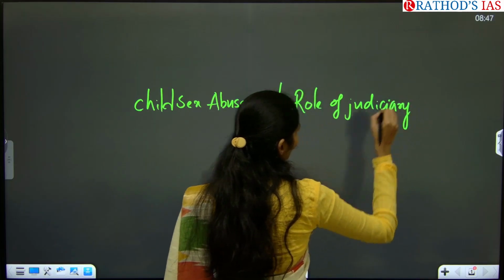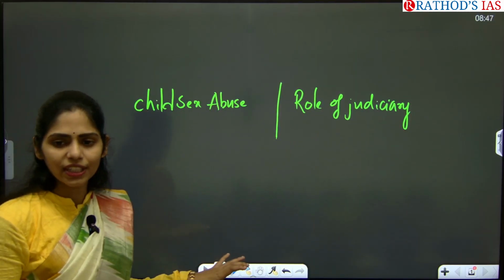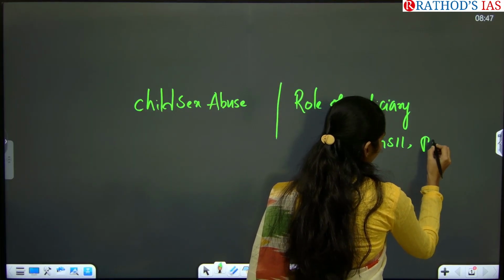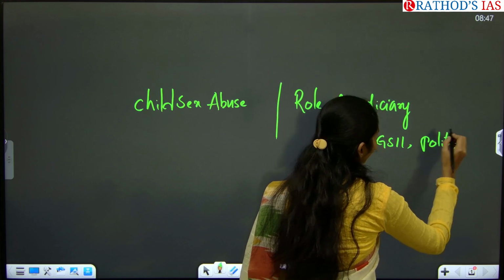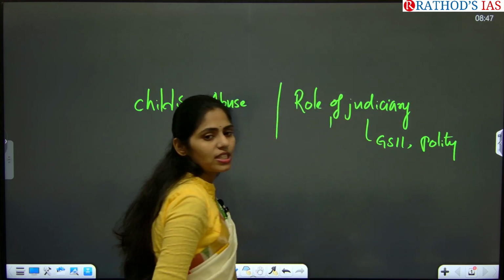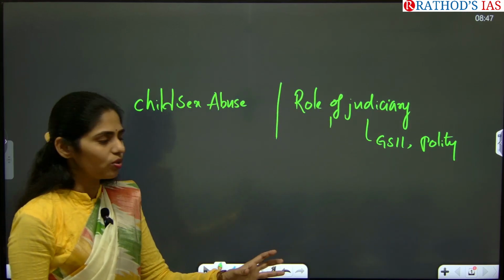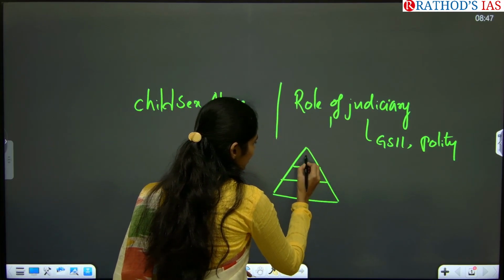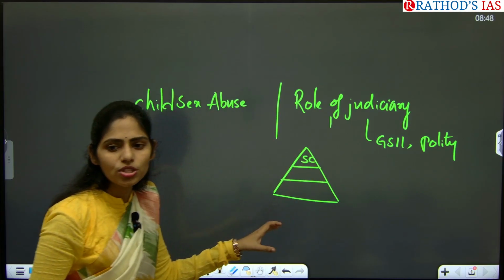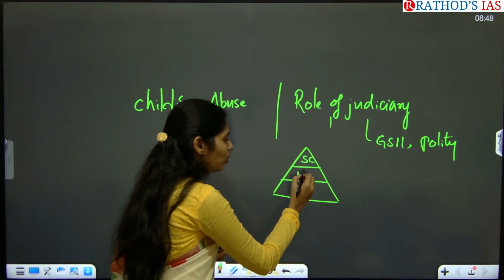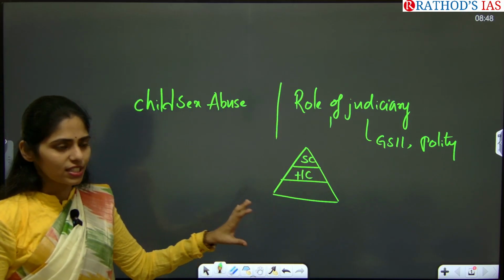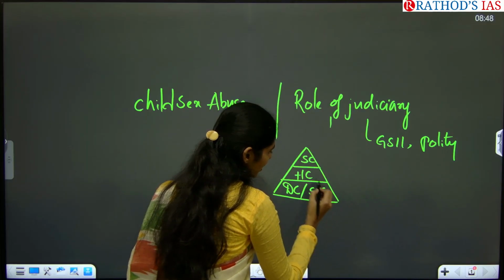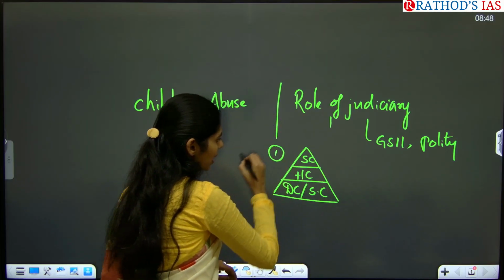So you'll be studying about judiciary and its role, everything, in which subject? From GS paper 2 under polity. So here exactly in your judiciary, you have to see some concepts. First one is your courts. So in our country we have a three-tier court system. Supreme Court is the topmost court of the country, and we have High Court, which is the topmost court of the state, and we have district courts, and these district courts are also called subordinate courts. So this is the first thing that you have to see.